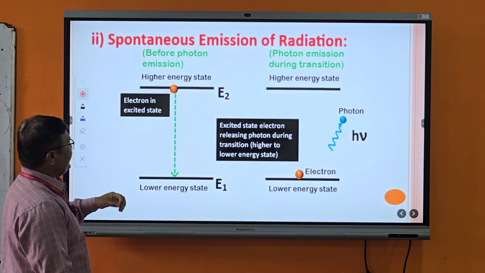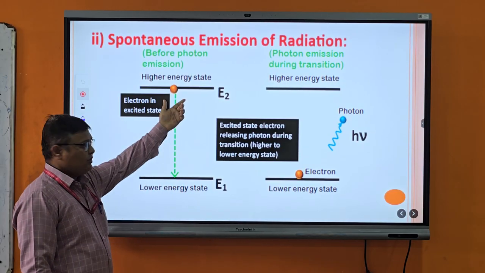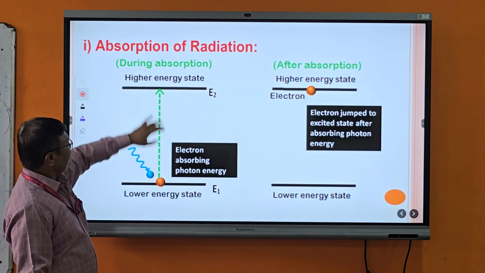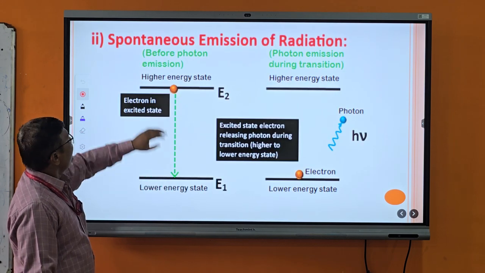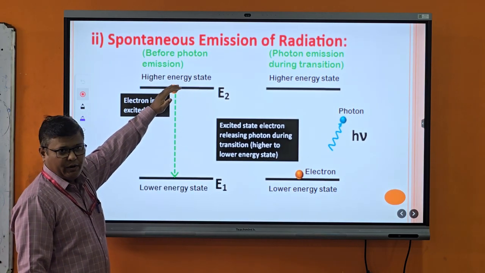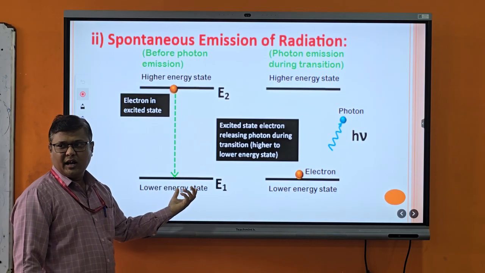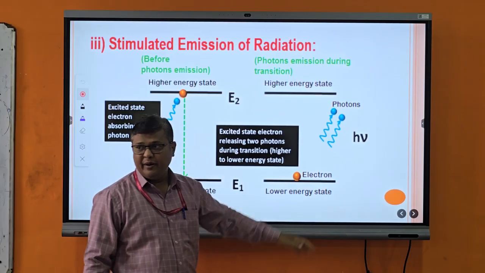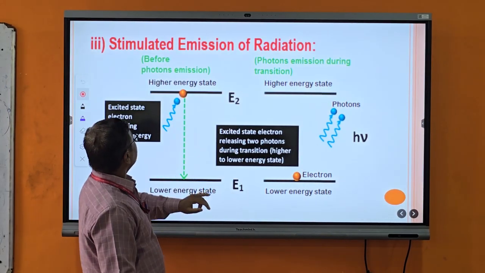Spontaneous emission of radiation: here E1 is the ground state energy level, E2 is the excited state energy level. Initially the atom is present in the excited state energy level, the E2 level. It may spontaneously emit the energy and come down to the ground state. During this transition, a photon is emitted.